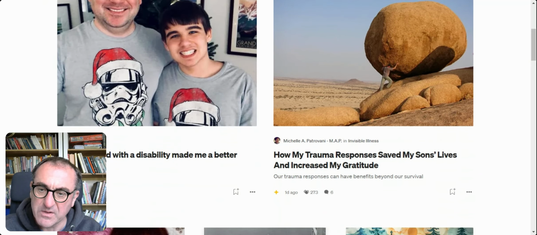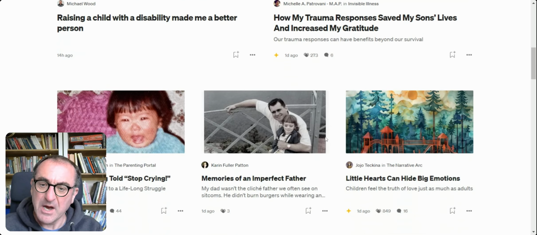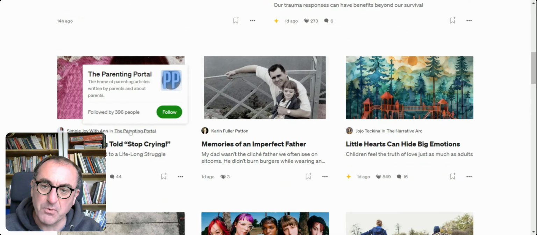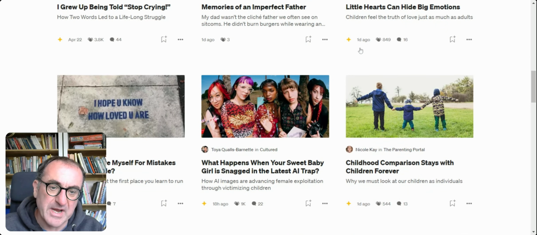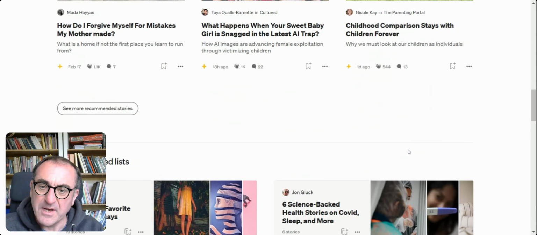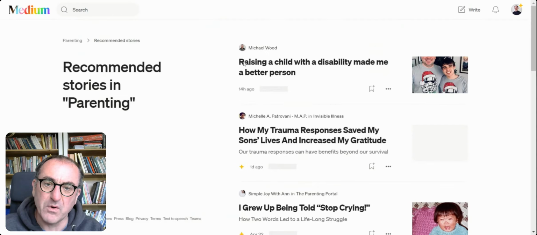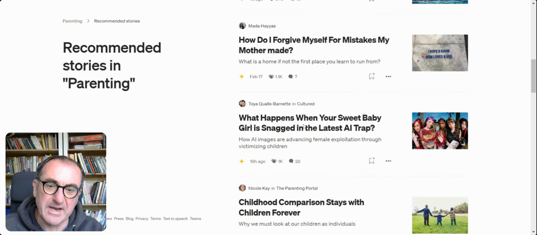So see this one here, Michael Wood, he's not written that in any publication. This one here on the right is in Invisible Illness, so that's not specific to us. And what you can do is just start scrolling down and seeing publications. So there's Parenting Portal, we've had that one. Narrative Arc, that's just generic. And you can go down and have a look at recommended stories. You can click on that and you'll get more coming up, and there you go. You can just go down and have a look for stories.